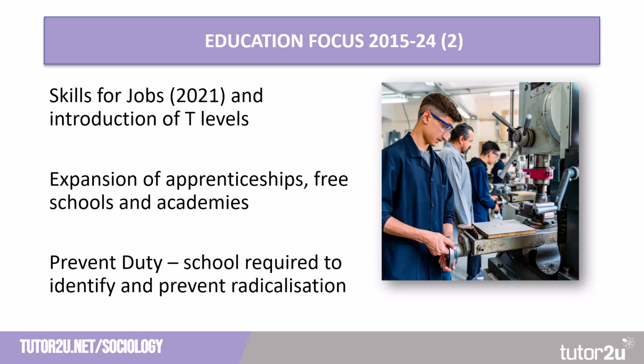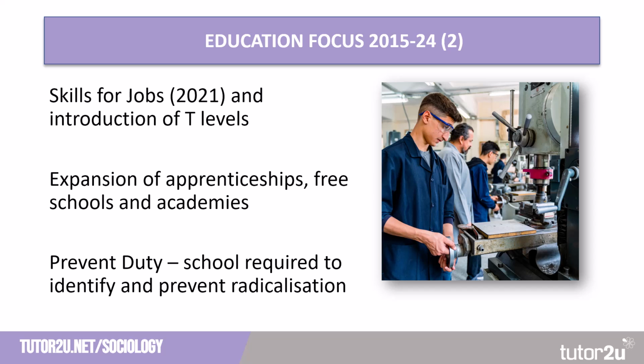Between 2015 and 2024, the government also sought to improve vocational education through initiatives like the Skills for Jobs paper in 2021 and T-levels, a new technical qualification that was designed to give parity of esteem with A-levels for vocational students. Apprenticeship schemes were also expanded, aiming to provide students with practical skills and better career pathways.